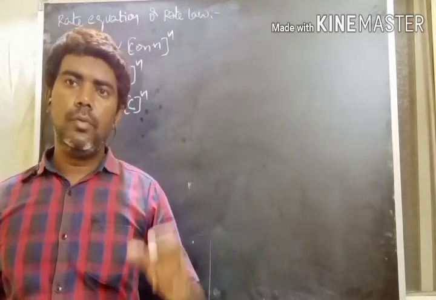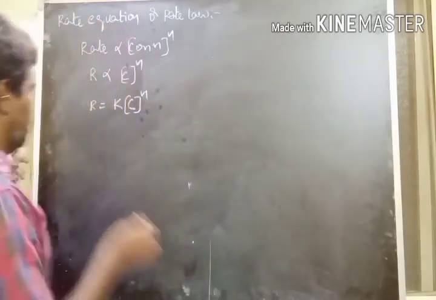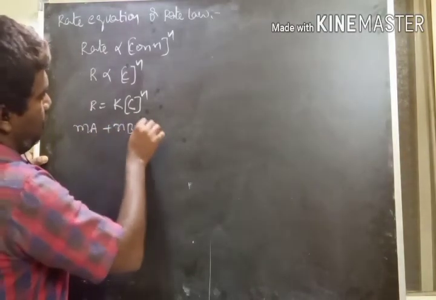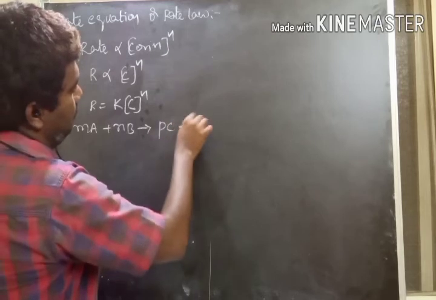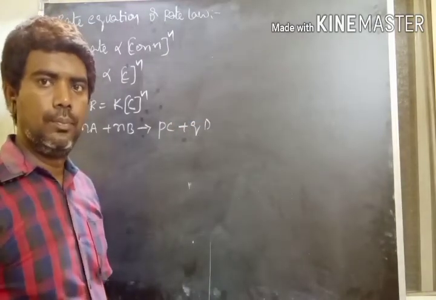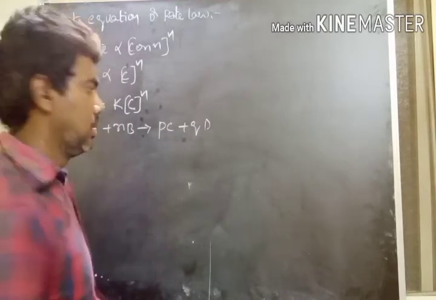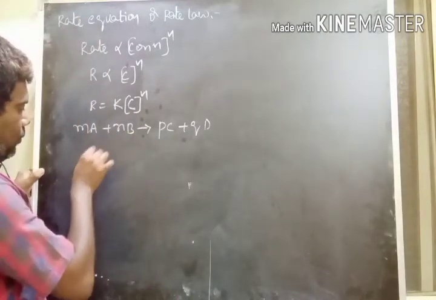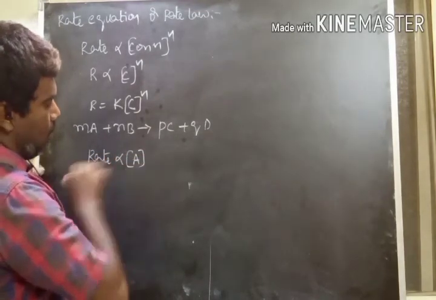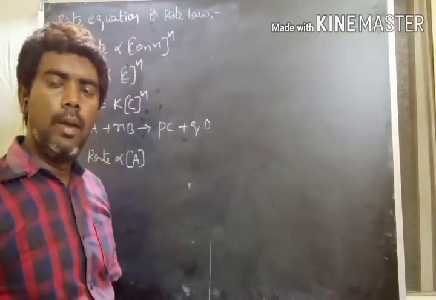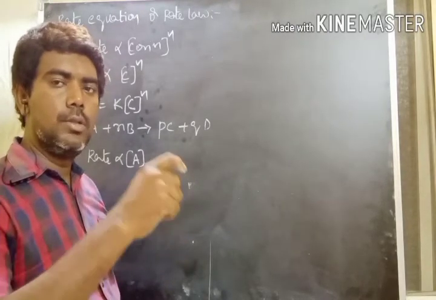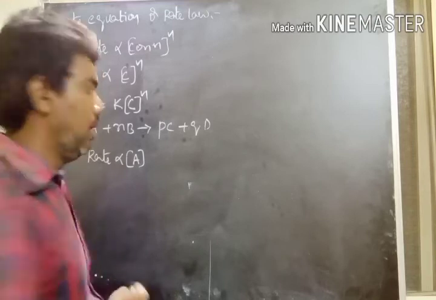If you take one of the reactions, M moles of A react with N moles of B and give P moles of C and Q moles of D as products. Here, according to the rate equation, the rate is proportional to the product of the active masses of the reacting species, and the stoichiometric coefficients are raised to only some power.